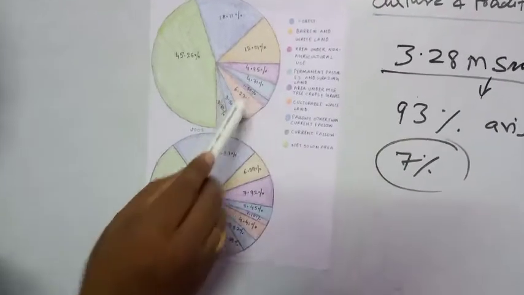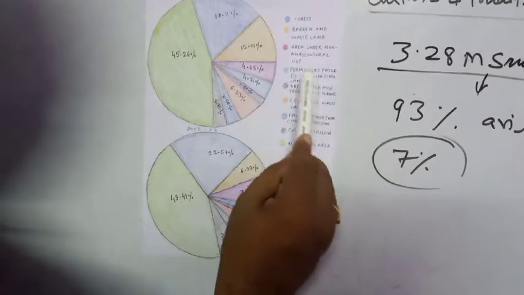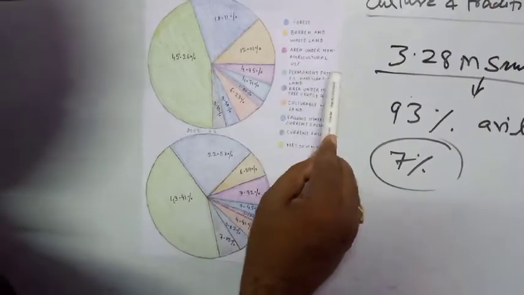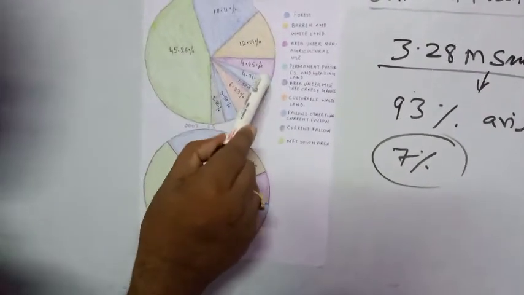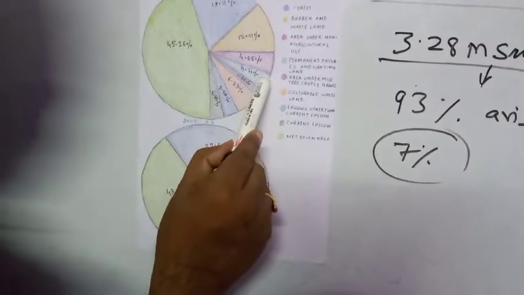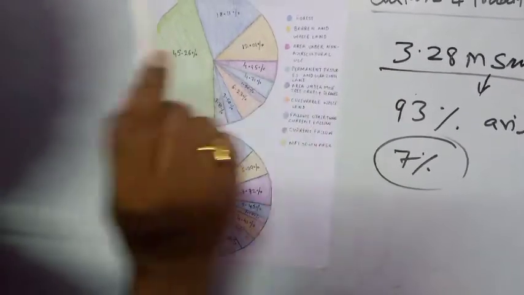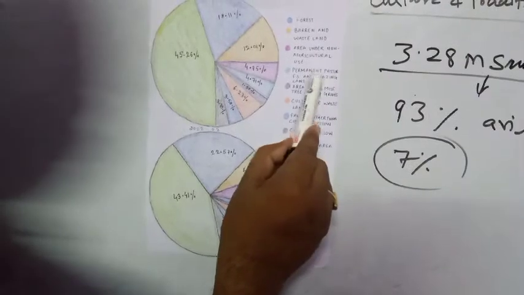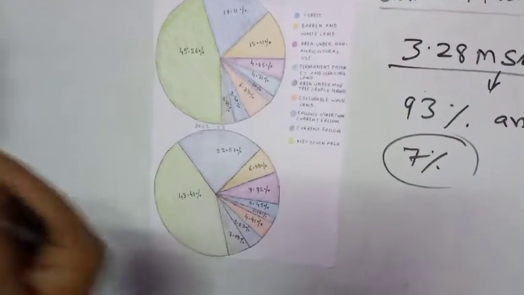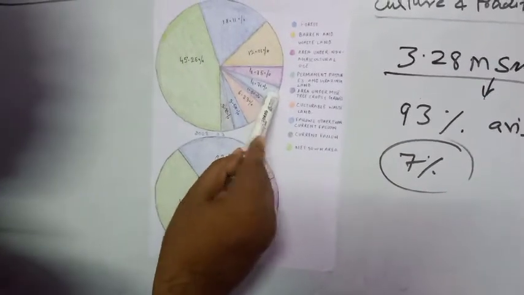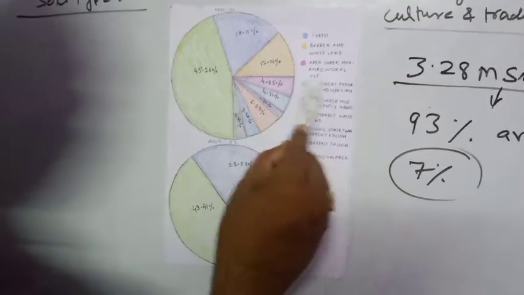Now the 4.71% area comes under permanent pastures. Permanent pastures means this area is kept for producing food for animals, also known as grazing land. In our country there is a variety of animals, which also have requirements for survival.